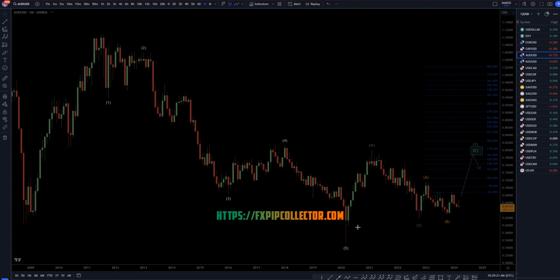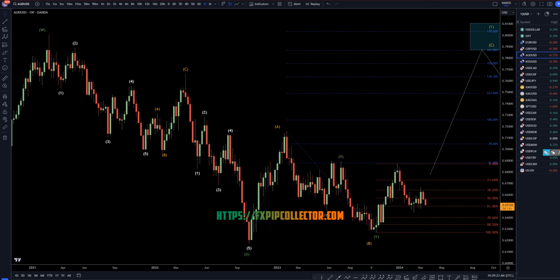So taking it down to the weekly time frame. On the weekly time frame, I thought it was already going up, but I think it's pretty obvious now that it's not. I still think that this move up is a trend for the A. I still think this is a WXY correction for the wave B. I still think this is a 1 of C. I still think that we're in a wave 2 of C.